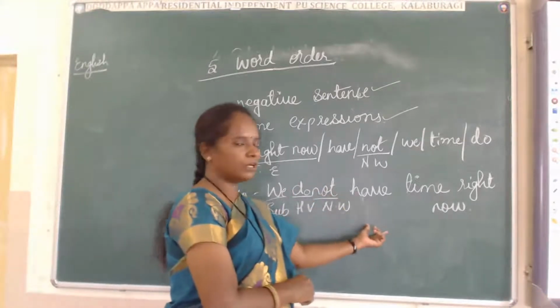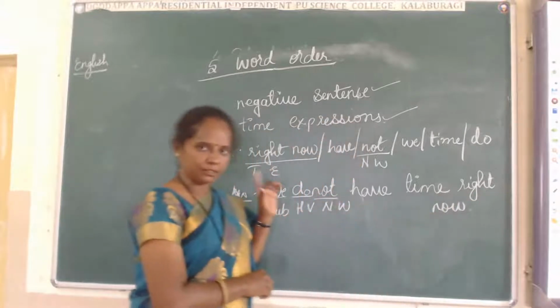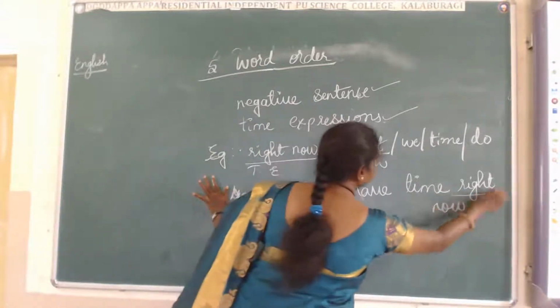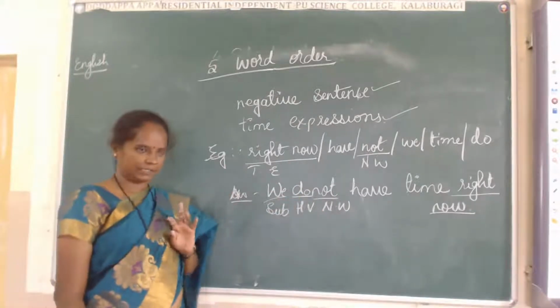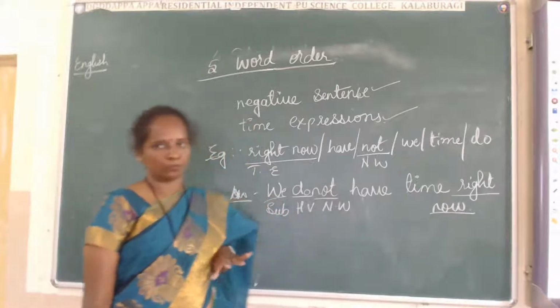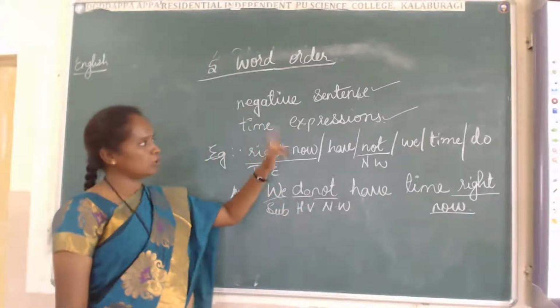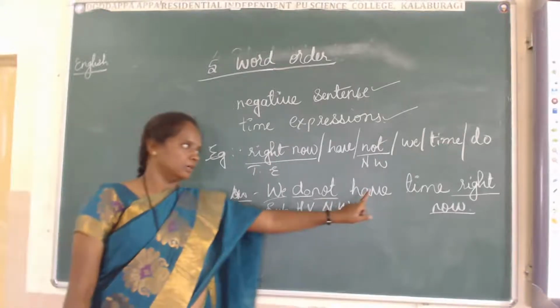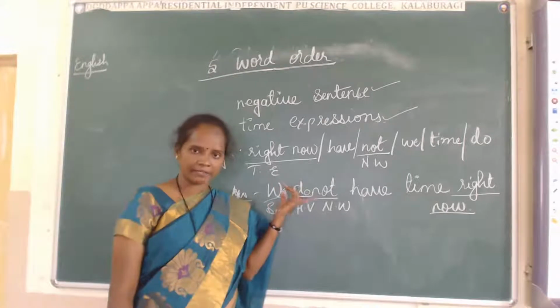Here have became the main verb, and right now is a time expression. At the end we kept it. We do not have time right now. This is a negative sentence, and according to their instructions, we put the time expression at the end of the sentence. Did you get this one?